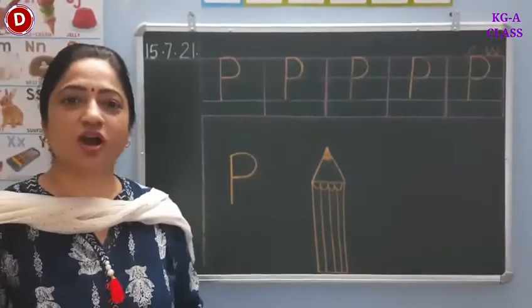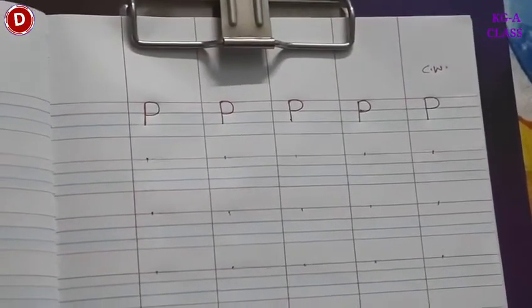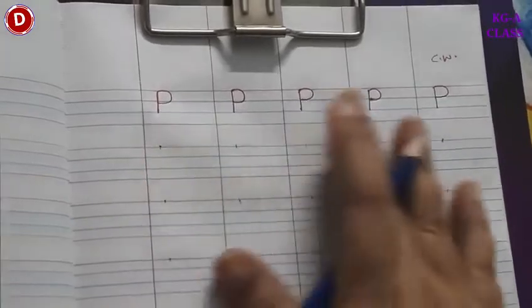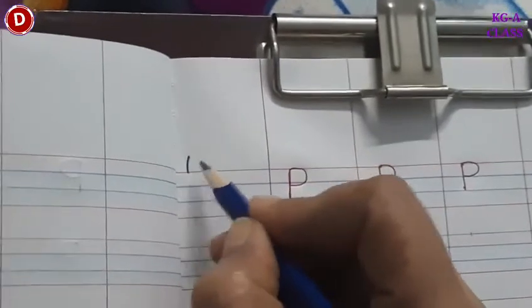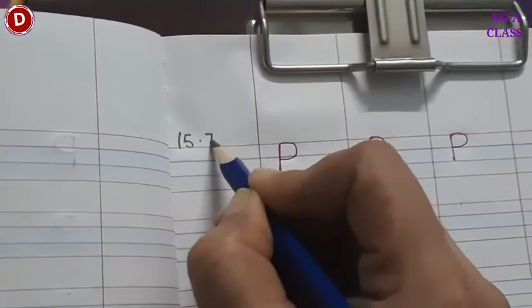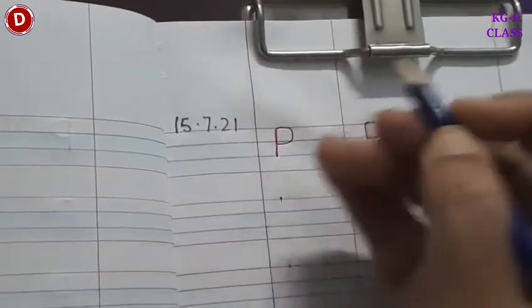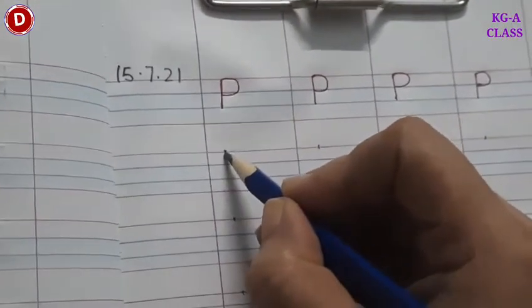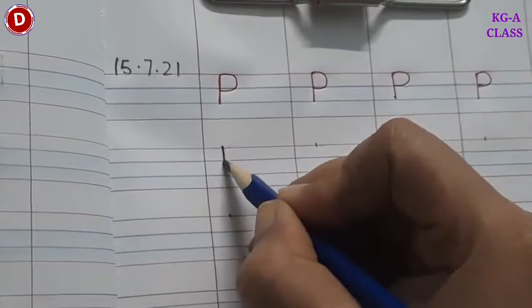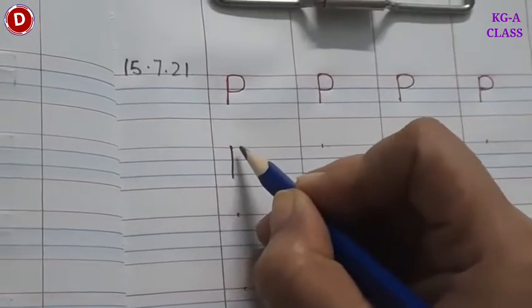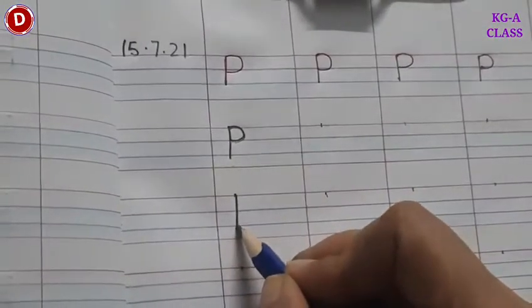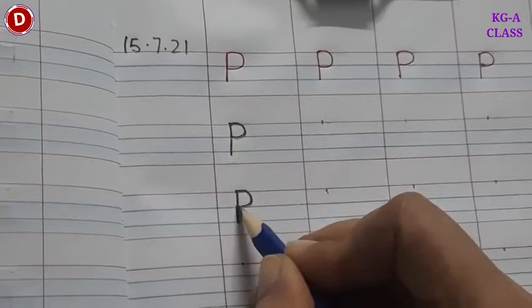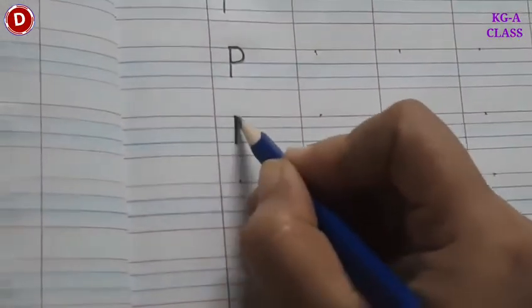Now children, I will show you how you will write in your notebook. Children, now it's time to write capital P in the notebook. In this way you have to write. See, first we will start with the date. Today is 15th July 2021, like this. Now children, see, you have to put your pencil on the red line. From here you have to make a standing line like this, and between red and blue line you have to make a semicircle like this, and you have to join it with the standing line. In this way you have to write capital P.